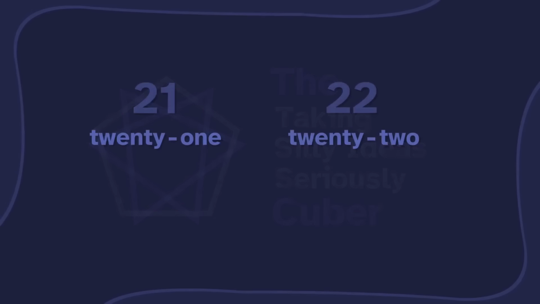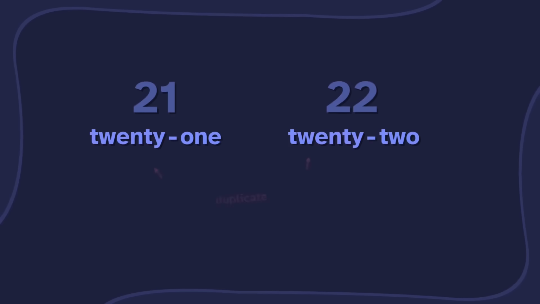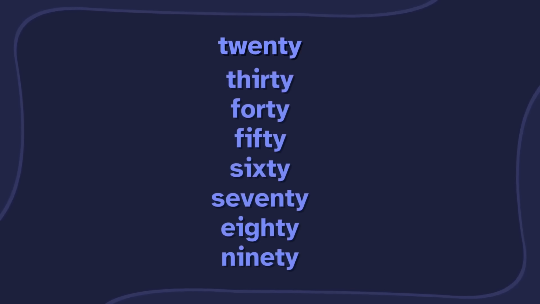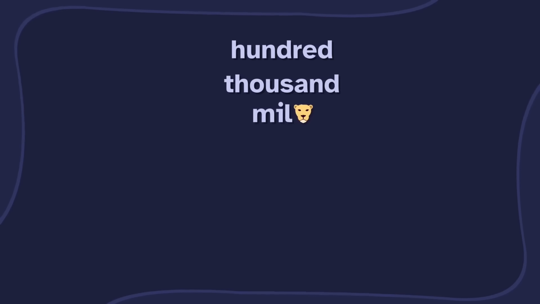So what about 21 and 22? Are these considered different words if we use hyphens? No, I feel like that's still a duplicate. You can only say 20 once, and the same with 30, 40, 50, and so on. Okay, and then we have the big numbers, like 100, 1,000, million, billion, trillion, quadrillion.